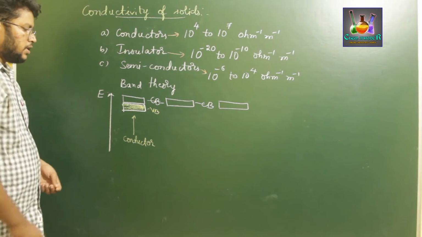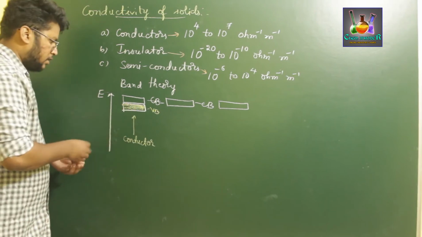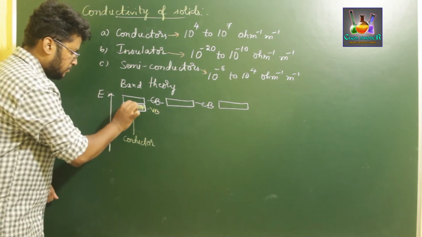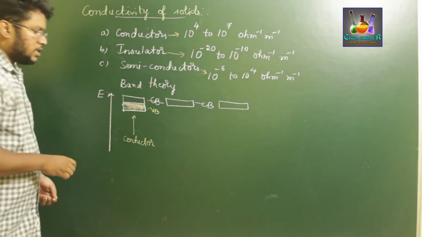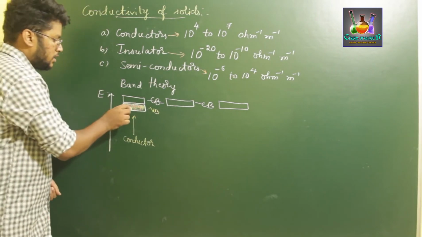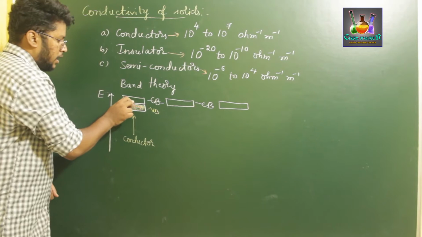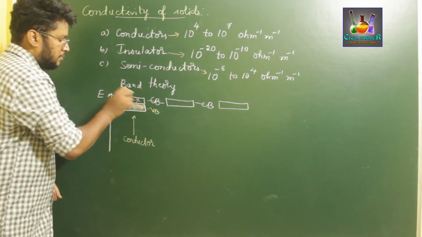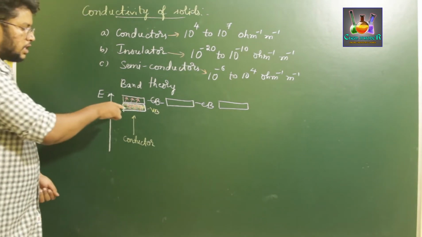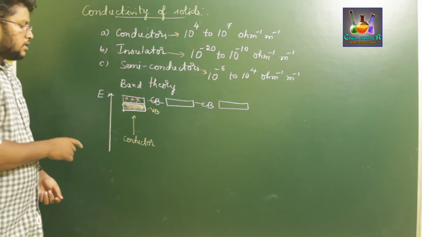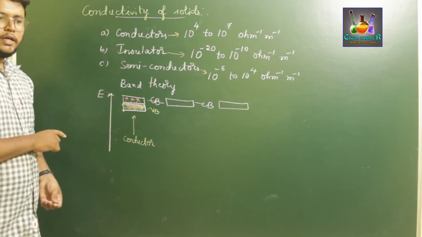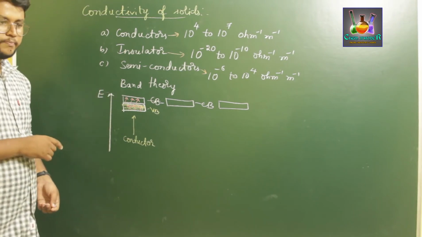What happens here is that the valence electrons present in the valence band can jump into the conduction band and start conducting electricity.